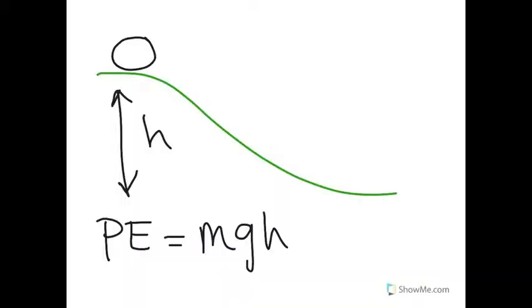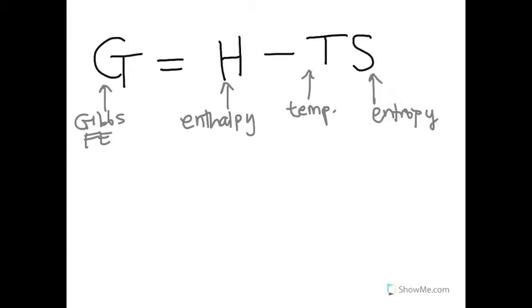When we start thinking about solutions, it's best to start bringing up the analogy of a ball on a hill. A ball will want to minimize its potential energy, PE, by minimizing its height, h, and falling down the hill. Similarly, solutions will want to minimize their potential energy, and the potential energy of solutions is called the Gibbs free energy. The Gibbs free energy, G, is given by your enthalpy H minus your temperature T times your entropy S.